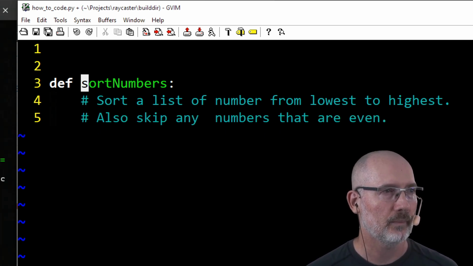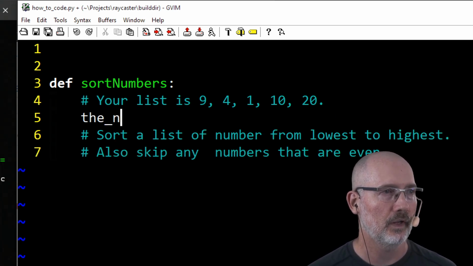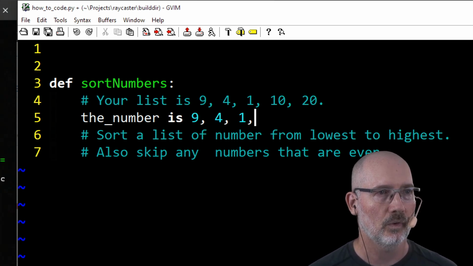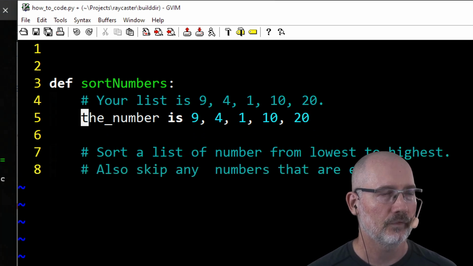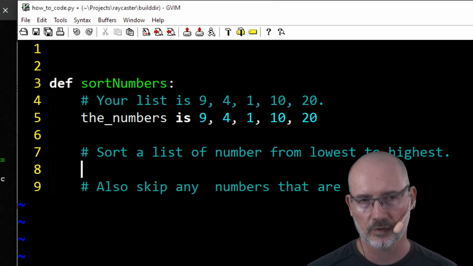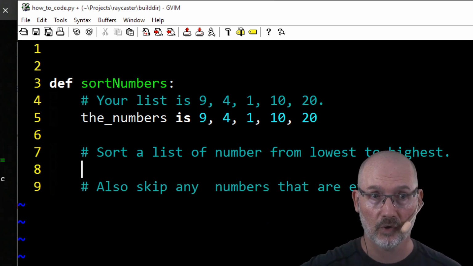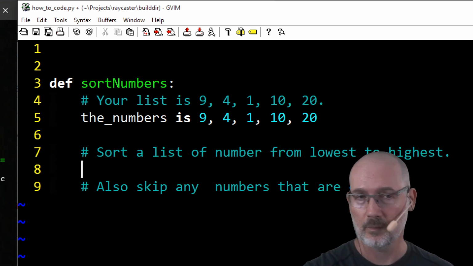So, sort a list of numbers from lowest to highest. Well, first I need my list up here. So we just go, the numbers is 9, 4, 1, 10, 20. Okay, great. The numbers. See how it's not Python? You're not trying to worry about syntax. You're not trying to do anything. Say it in your own way. Now, eventually, as you get better at programming, you'll just write the Python.